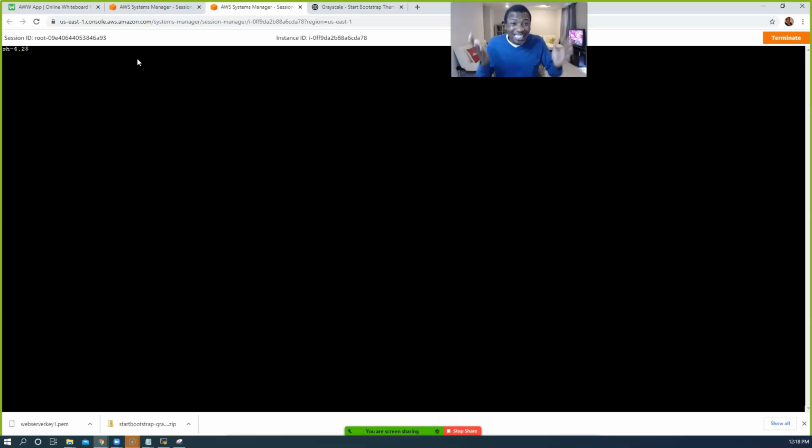Guys, we're successfully inside of that first web server. Now we can do anything we want to do here. Remember, we did not use Mobile Xterm or PuTTY, and we didn't have to open the SSH port. If you had that open in your security group, you can close it and you'll see that this will still work.